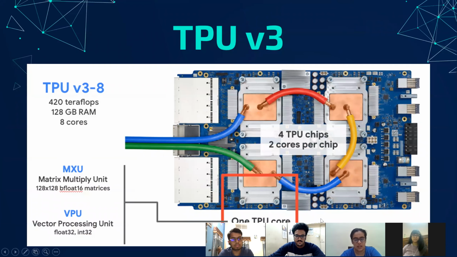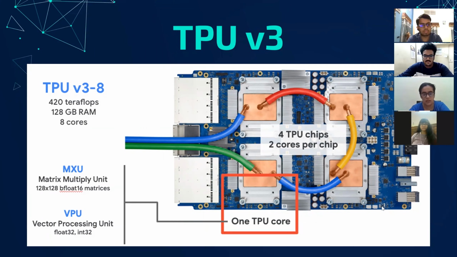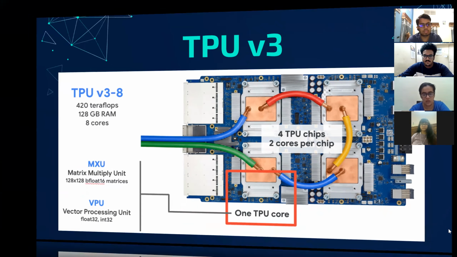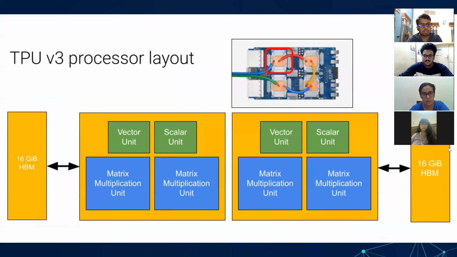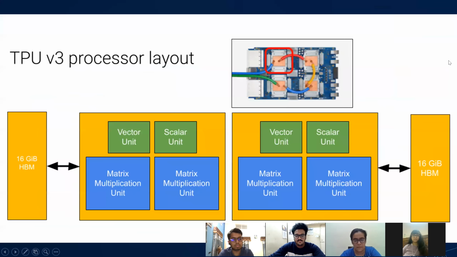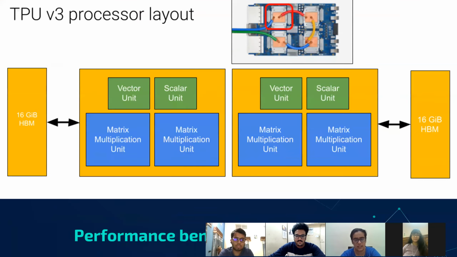So this is the basic design for TPU version 3, and we'll go to the layout of TPU version 3. A TPU version 3 board contains 4 TPU chips, each with 2 cores. There is 16 GB of HBM for each TPU core and 2 MXUs for each core. A TPU version 3 pod has up to 2048 TPU cores and 32 TB of memory. Coming to the next slide.